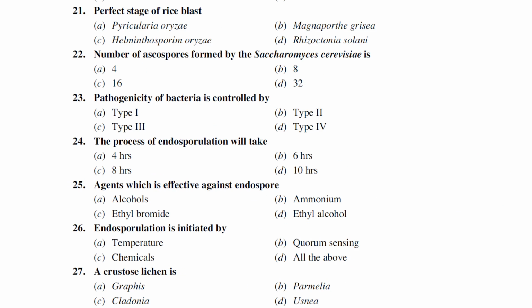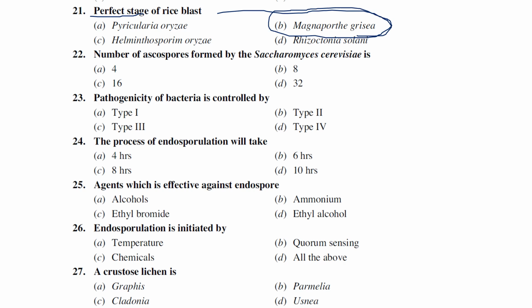Perfect stage of rice blast: Pyricularia oryzae, Magnaporthe grisea, Helminthosporium oryzae, and Rhizoctonia solani. Perfect stage means the sexual stage of rice blast. First of all, we need to know that rice blast is caused by Pyricularia oryzae, which is the anamorphic or imperfect stage. Since they have asked for the perfect stage, it goes to Magnaporthe grisea.